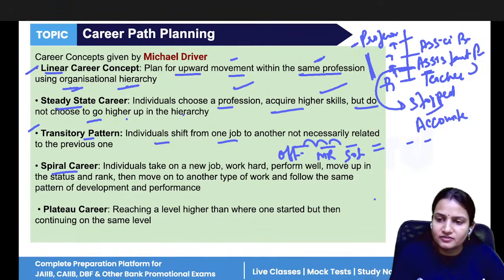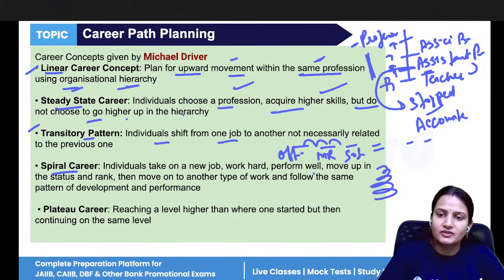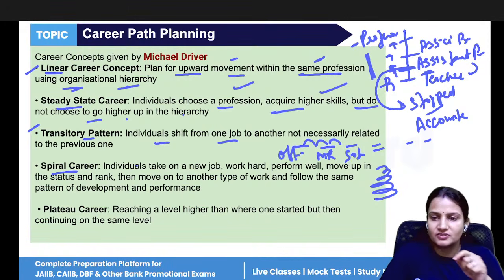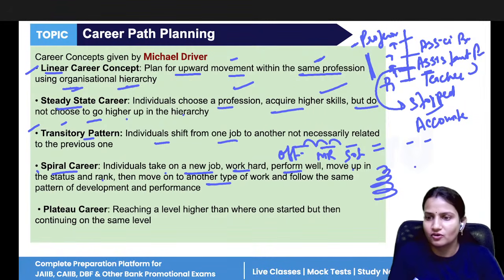Now, what is spiral career? In this, the individual takes a new job, works in that new job, performs well, and then shifts to a new job. So, in spiral career and transitory pattern, what is the difference? In transitory, the individual is not learning skills. They are not learning anything new in the job, they are just switching the job. But in spiral career, individuals take a new job, work hard, perform well, move up in status and rank, and then move to another type of work to follow the same path.